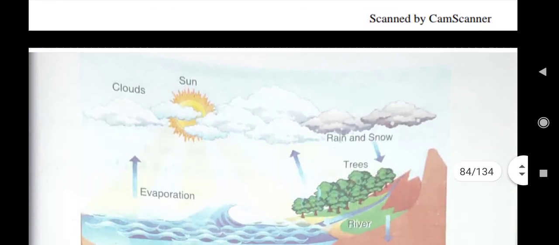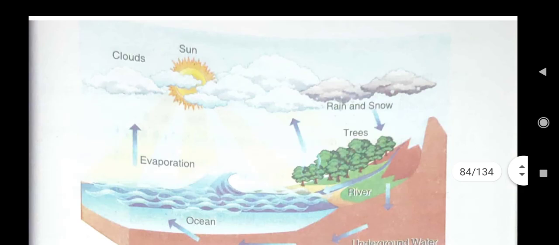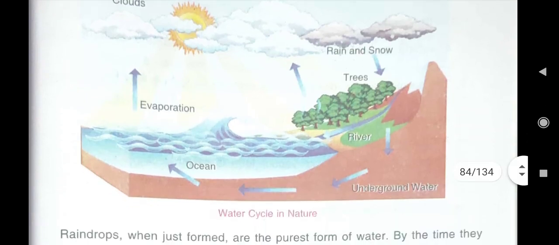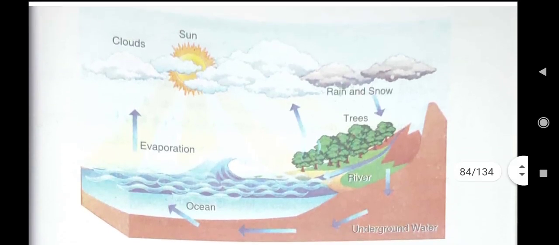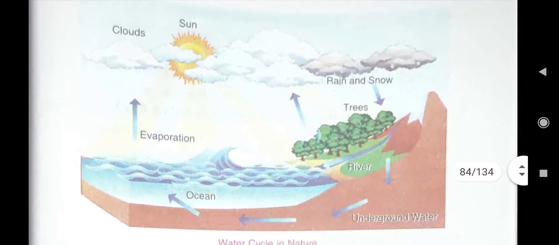Here in this picture you see, your today's homework is you have to draw this picture. This is the picture of water cycle. This is your homework. Understood? This water cycle you have to draw.